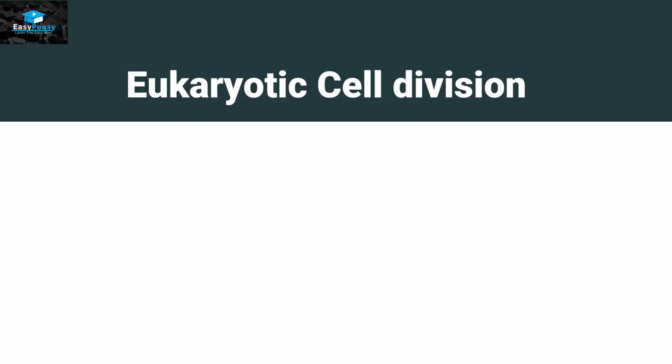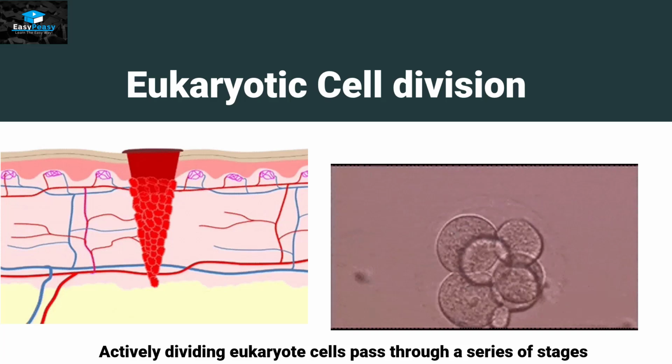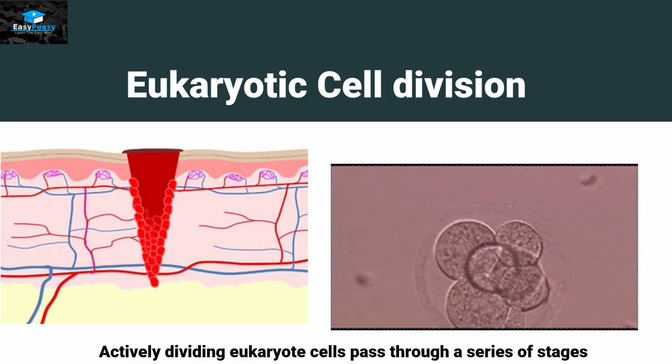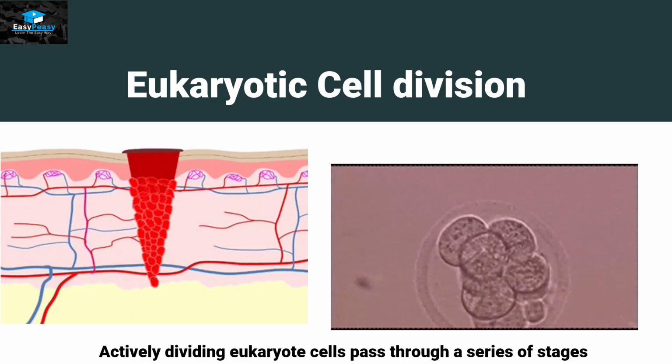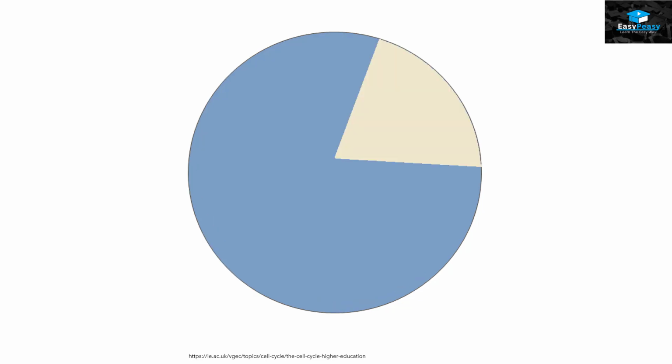Now, cell division usually takes place in a series of stages, and these series of stages are basically called the cell cycle. Now, the cell cycle has two main categories. One is the resting phase that is called interphase, and one is the dividing phase and that is called M phase.